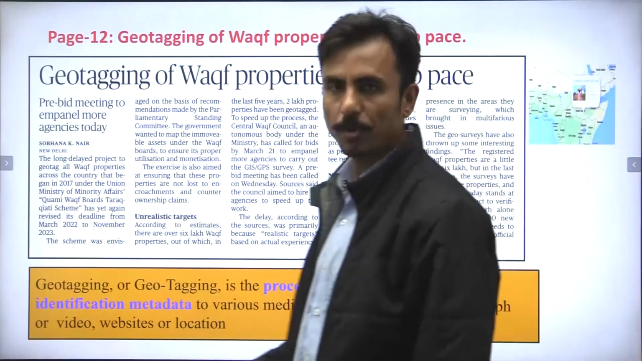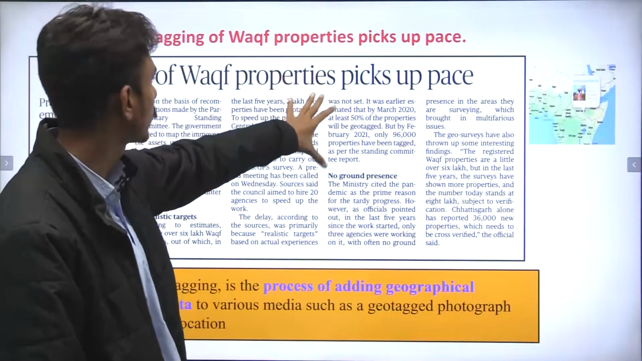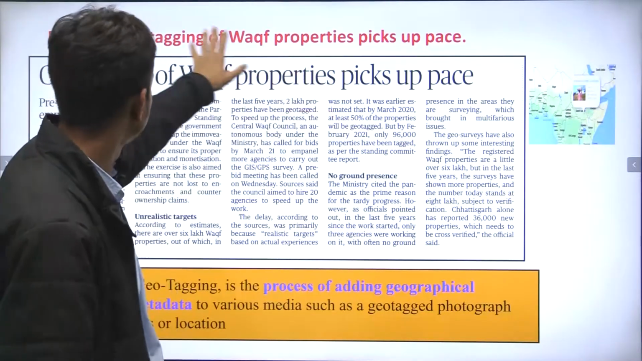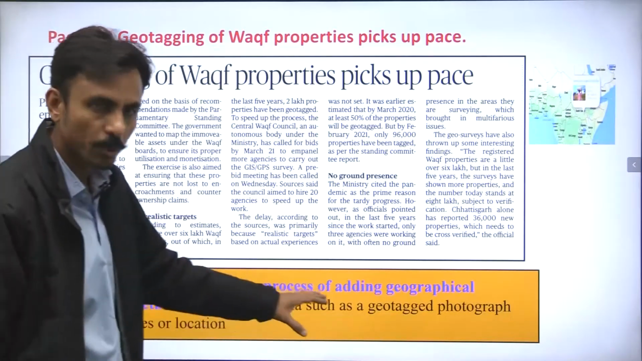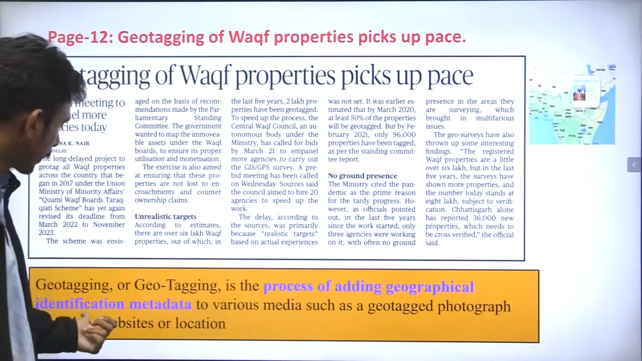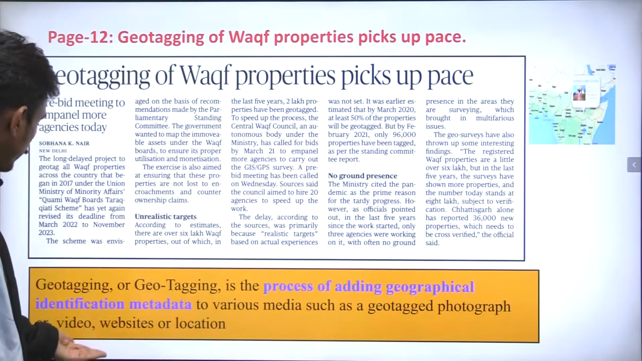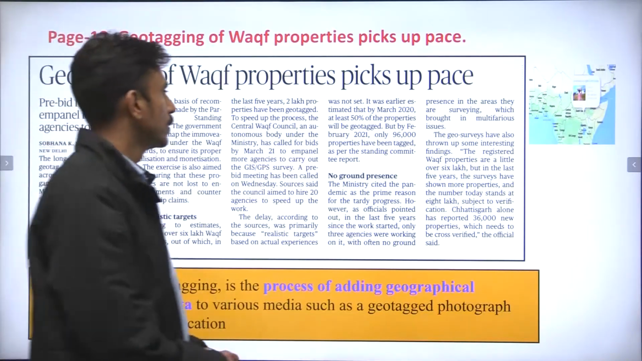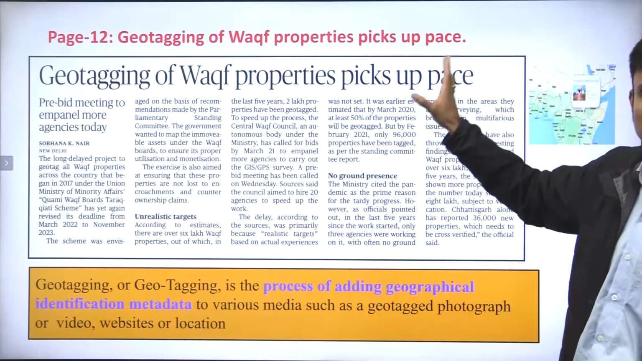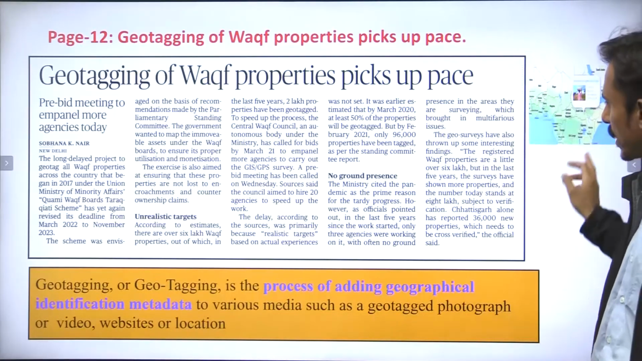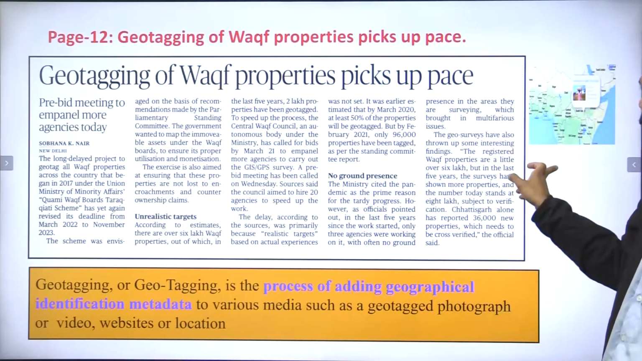Guys, recently the government has also announced the geo-tagging of Waqf properties, right, which are related to the Islamic foundation. Geo-tagging of Waqf properties, correct? And geo-tagging is nothing but a process of adding geographical identification metadata, right, to various media such as a geotagged photograph or video, website or location, correct? So in this sense, the geographical identification of the Waqf properties would be done, and this would help the government in identifying the Waqf properties in India, right?